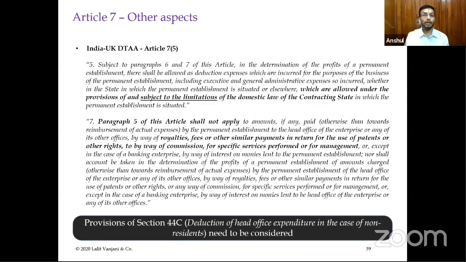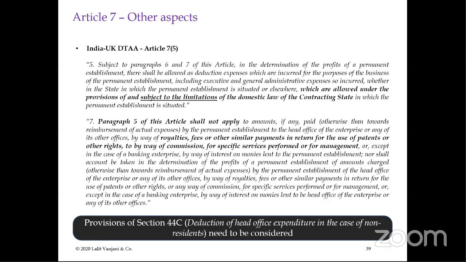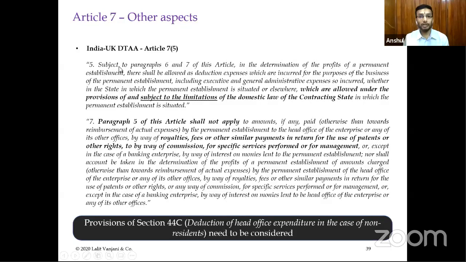Now, this is a case where I have mentioned the India-UK DTAA. You will see that there are two paragraphs and different things are mentioned there. The first paragraph is Article 7.5, which says that subject to the provisions of 6 and 7, in determination of profits, there shall be allowed deduction of expenses which are incurred for the purposes of the business of the PE, including executive and general administrative expenses, whether in the state in which the PE is situated or elsewhere, which are allowed under the provisions of and subject to the limitations of the domestic tax law of the contracting state in which the PE is situated.